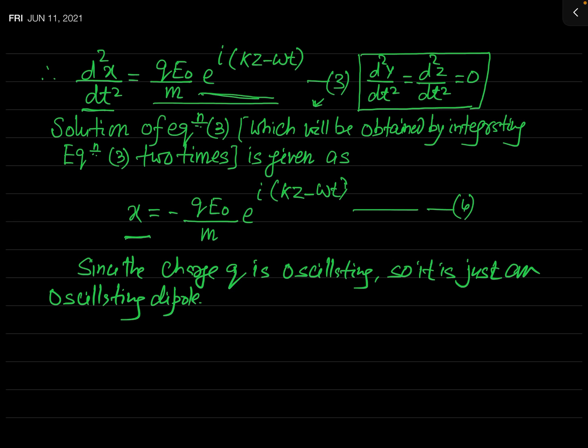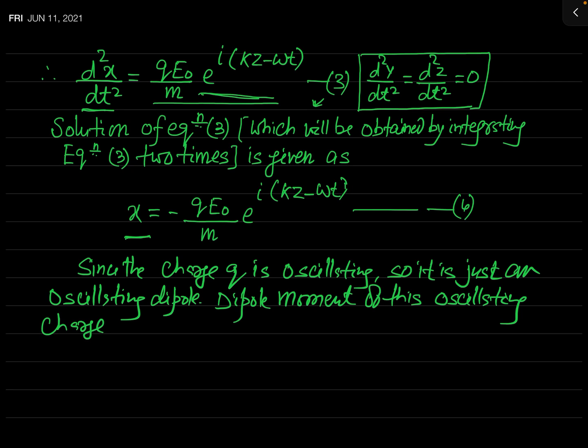So you can say the dipole moment of this oscillating charge, because it behaves like an oscillating dipole, and if we denote this dipole moment by the conventional symbol P, this is defined as q times x.